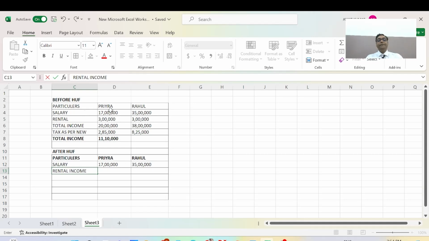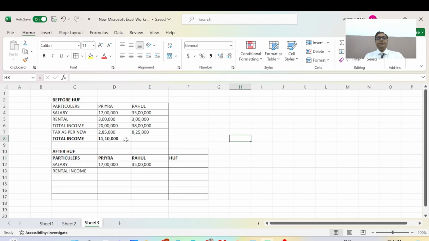Now here will be the calculation of HUF. The total rental income will not be shown by Priya, and Rahul will show the 6 lakh rupees of rental income.